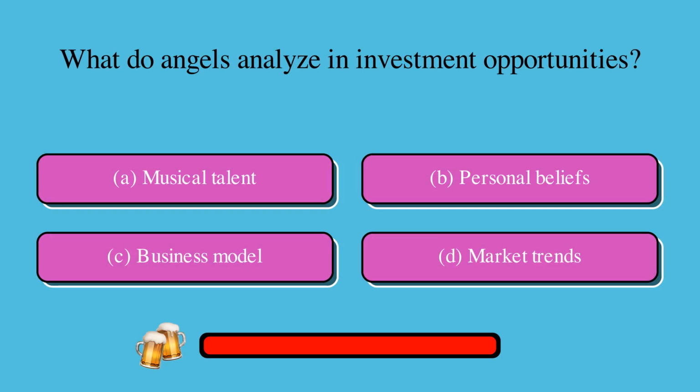What do angels analyze in investment opportunities? Is it A, musical talent, B, personal beliefs, C, business model, or D, market trends? The correct answer is C, business model.